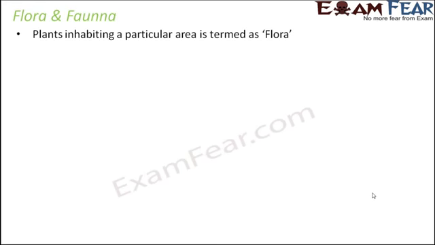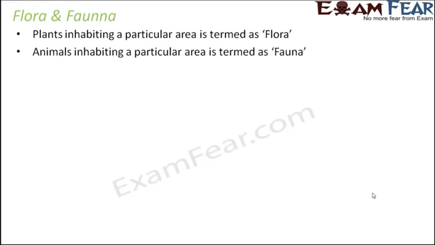So now that we have discussed the various protected areas, let us talk about flora and fauna. What is flora and fauna? So the plants inhabiting a particular area are called flora, and the animals inhabiting a particular area are called fauna. So these are the two terms which are used for plants and animals. So how did these terms come into existence? Fauna is derived from a Latin word called Fauna. So Fauna is a Roman goddess of earth and fertility. So many people say that it has been derived from the name of the Roman goddess Fauna.